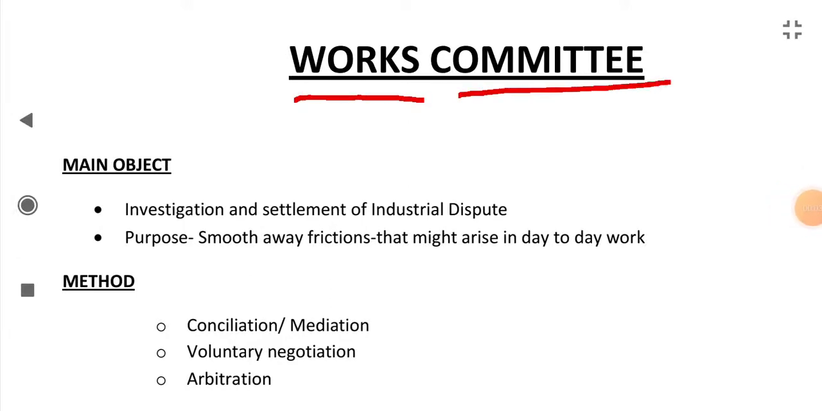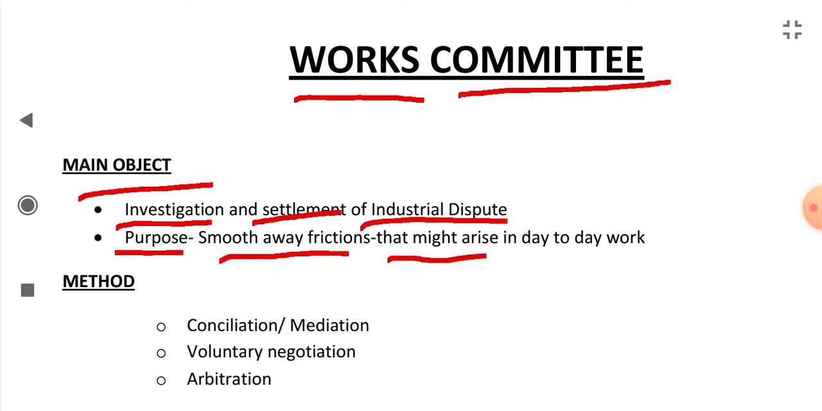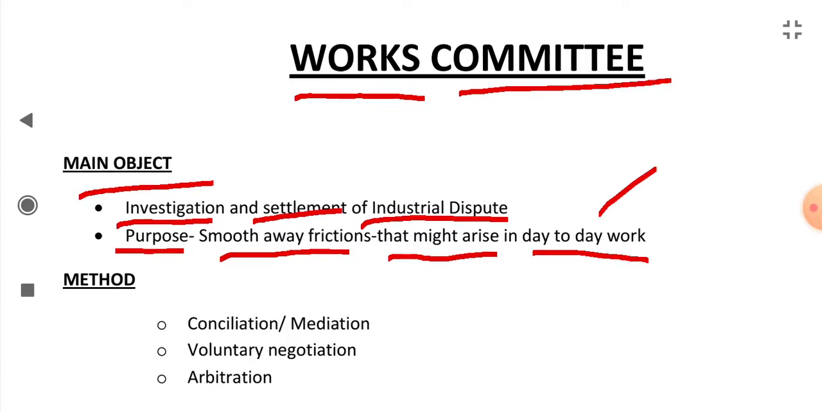Works committee. What is the main object of works committee? It is to do investigation and settlement of industrial disputes. Okay, this is the main object. Its purpose is to smooth away the frictions that might arise in day-to-day work. The frictions or disputes that arise in day-to-day work, it is to settle those disputes.